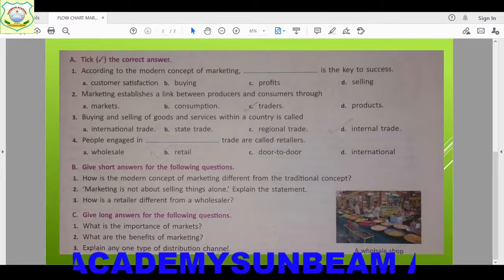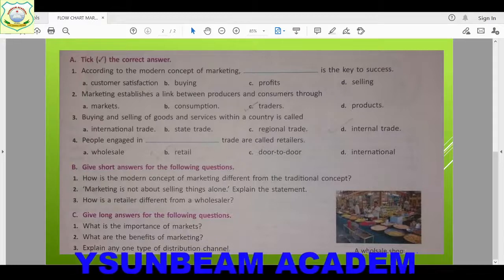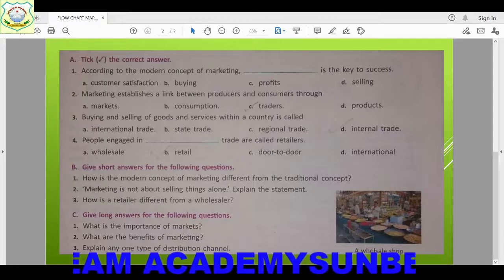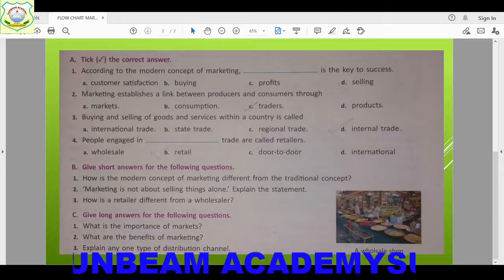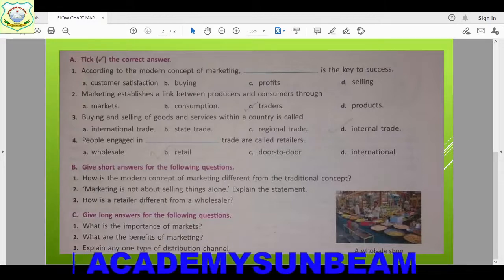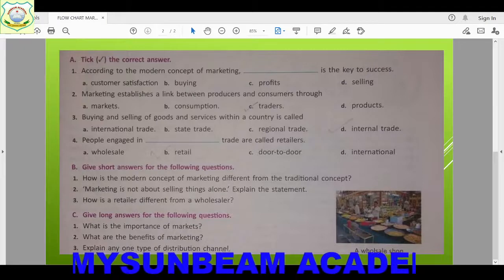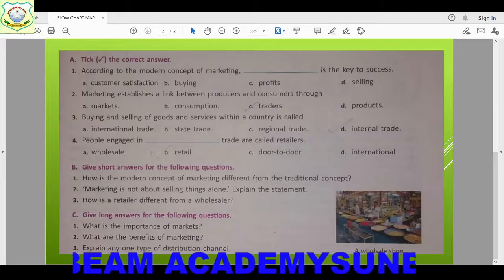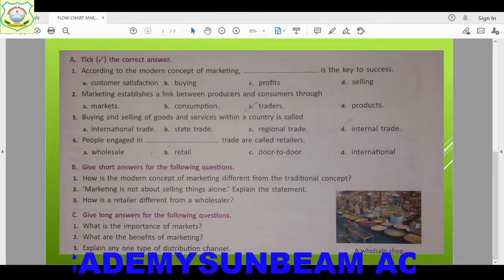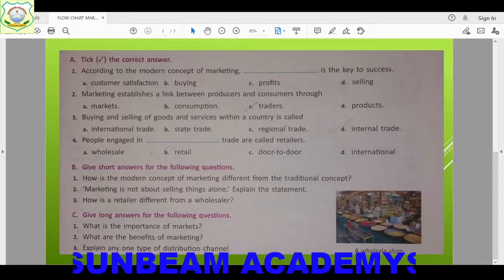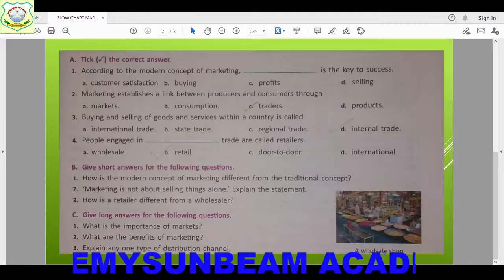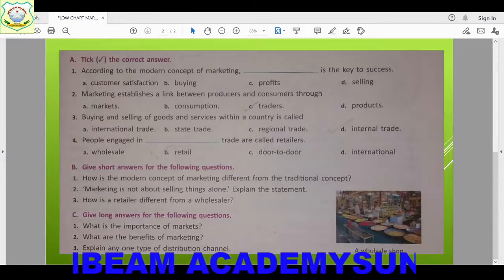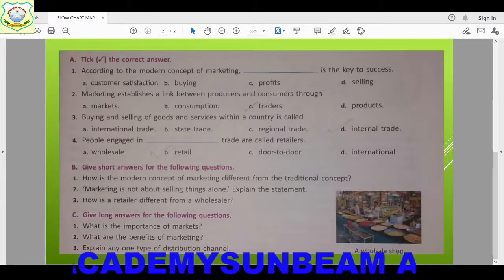According to the modern concept of marketing, dash is the key to success. So children, in the modern concept, what is most important? Customer satisfaction, buying, profit, or selling? Customer satisfaction is very important in it; it is the key to success.